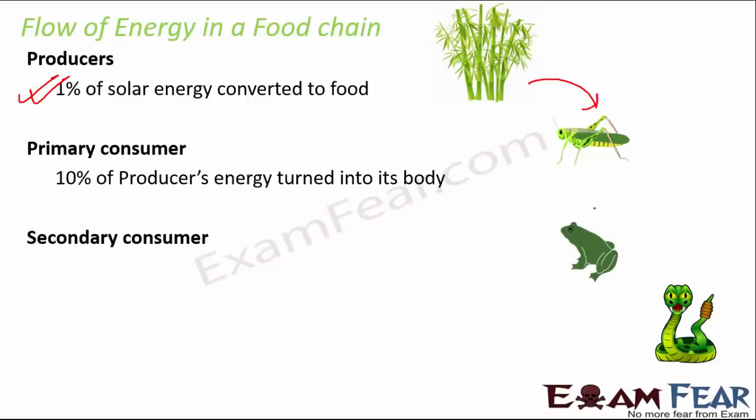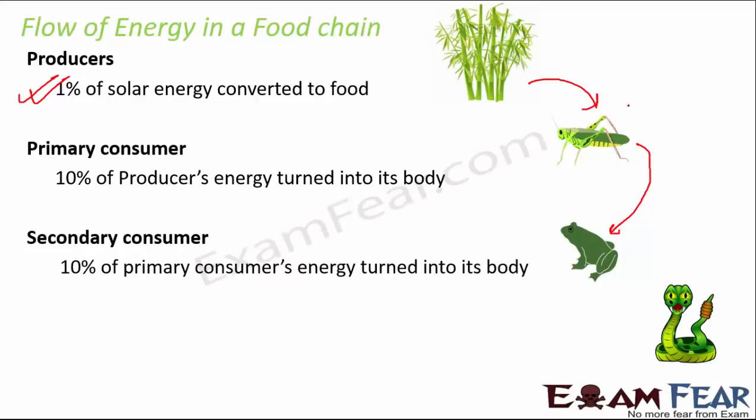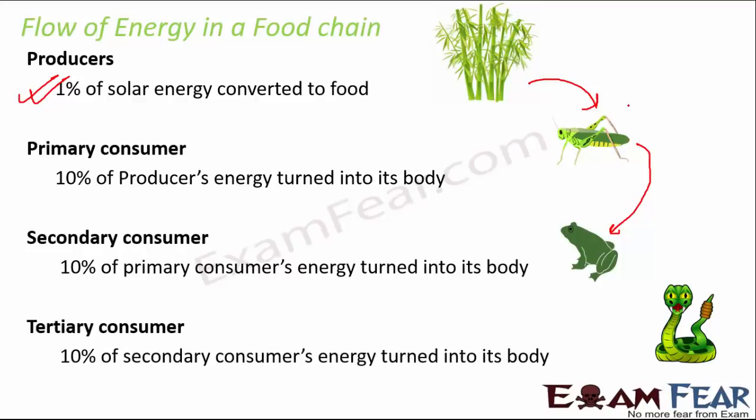Again, when the secondary consumer feeds on the primary consumer, only 10% of the primary consumer's energy gets into the secondary consumer's body, and so on as we move higher in the level. So this is what is known as Lindeman's Law, also called Lindeman's 10% law, which states that only 10% of the food energy is transferred from one trophic level to the next higher trophic level.